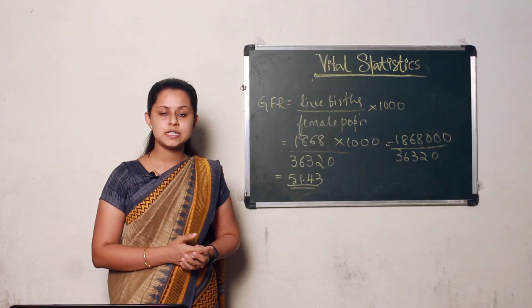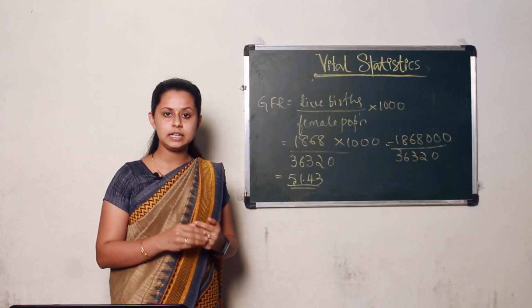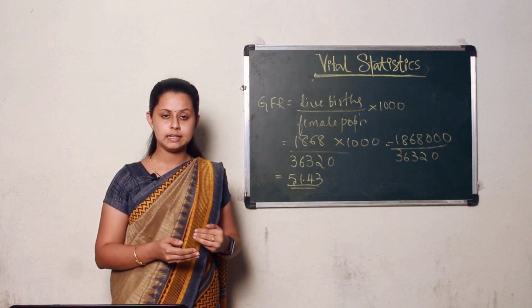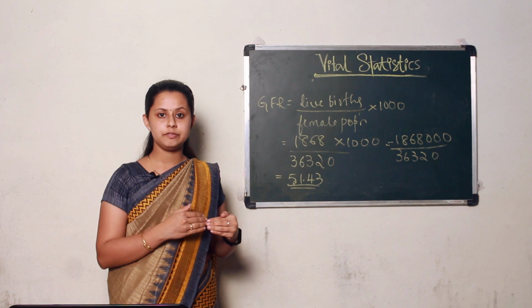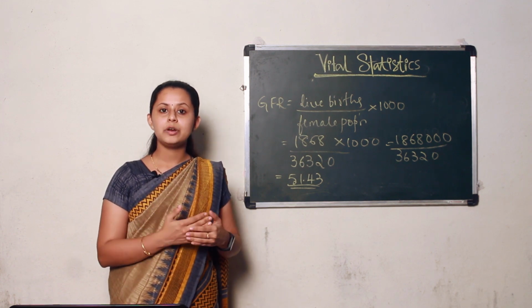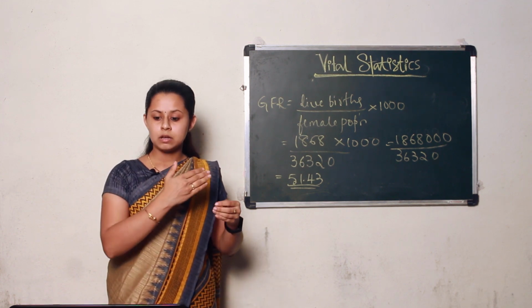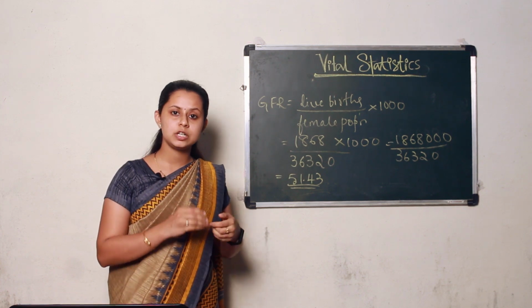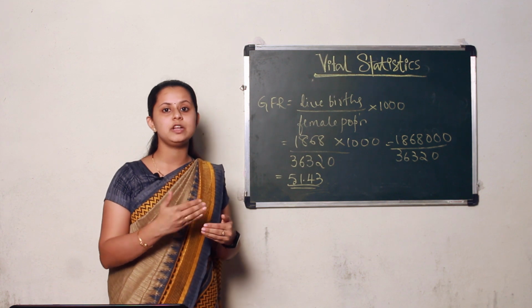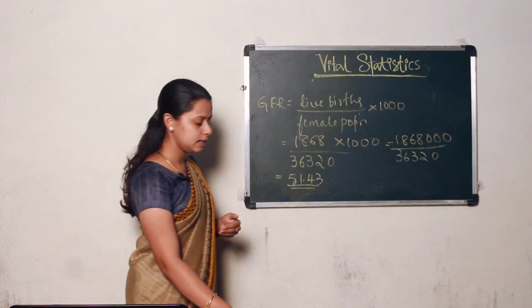To find the age specific fertility rate for the age group from 15 to 49 years, first you need to write the formula, that is ASFR for the year 15 to 19 is equal to number of live birth of the age group 15 to 19 into 1000 divided by number of women population for the age group 15 to 19.